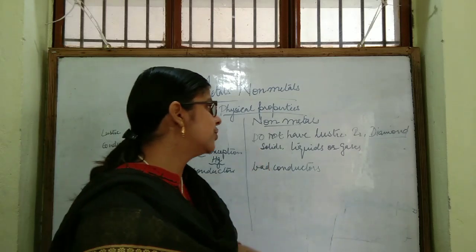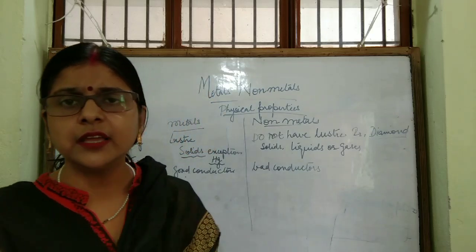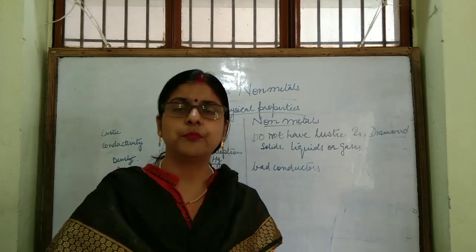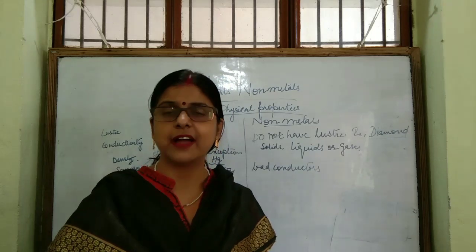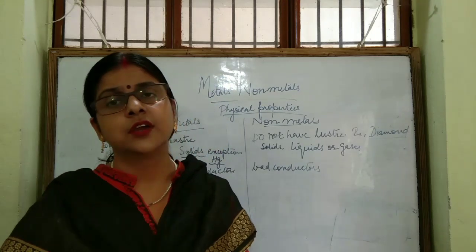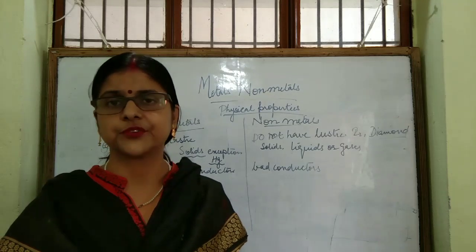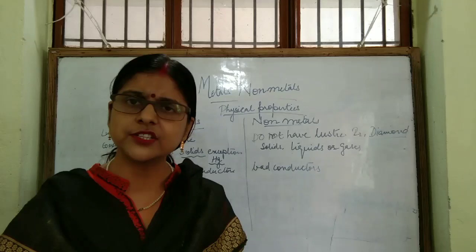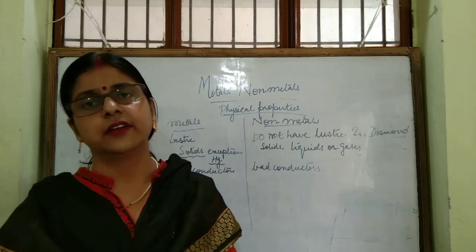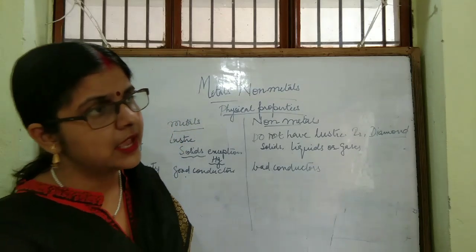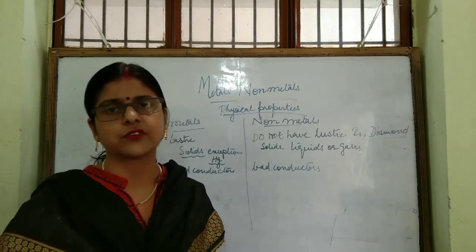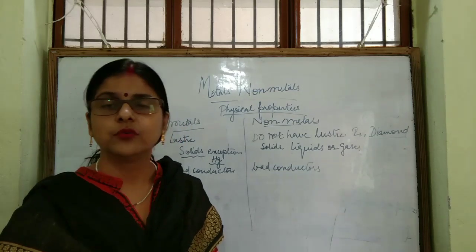Next, I told that non-metals are usually bad conductors of electricity. But graphite is a good conductor of electricity. Why? Since graphite has free electrons, and the movement of electrons makes it a good conductor.